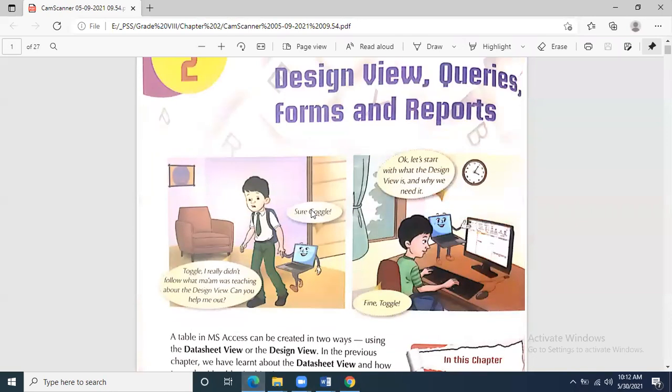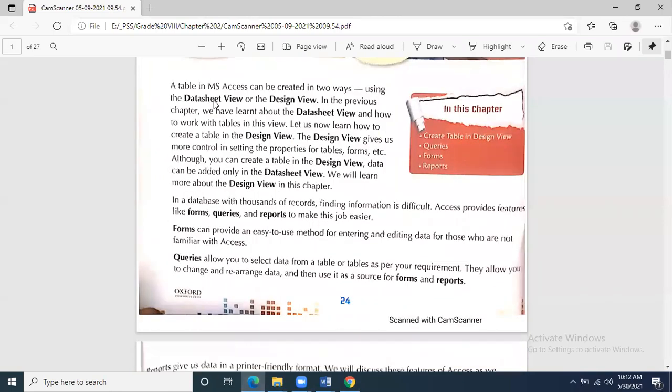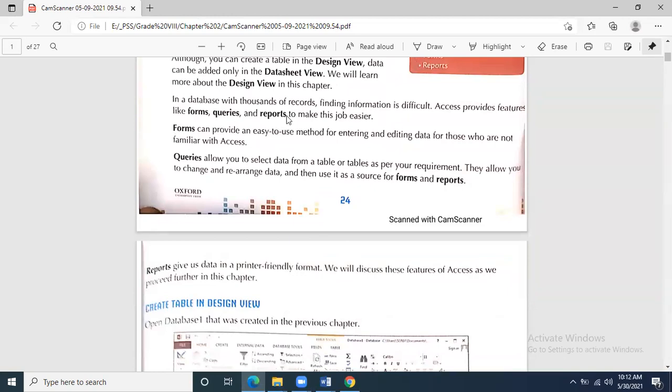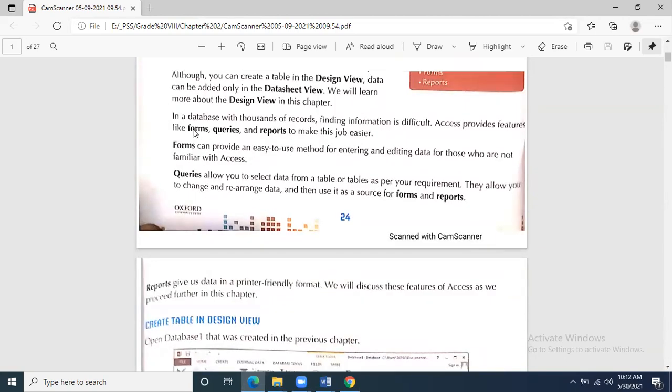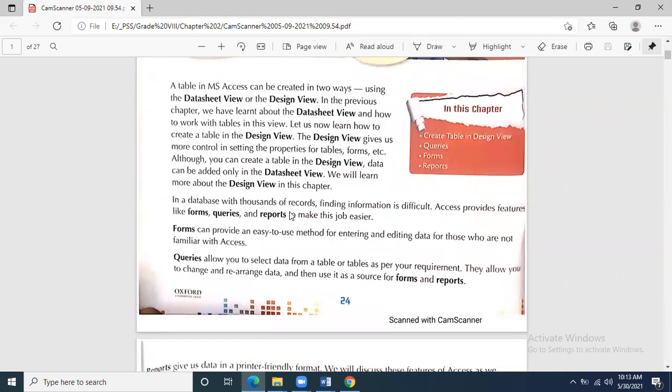Design view of Microsoft Access. You know that in chapter 1 we had created the table using datasheet view, where directly in the datasheet view we can create the tables. But in this chapter we learned how to create queries in design view, how to create forms, and how to create reports. These are the three things that we learned: queries, forms, and reports. Table we had already done in chapter number 1, not only in design view but also in datasheet view.